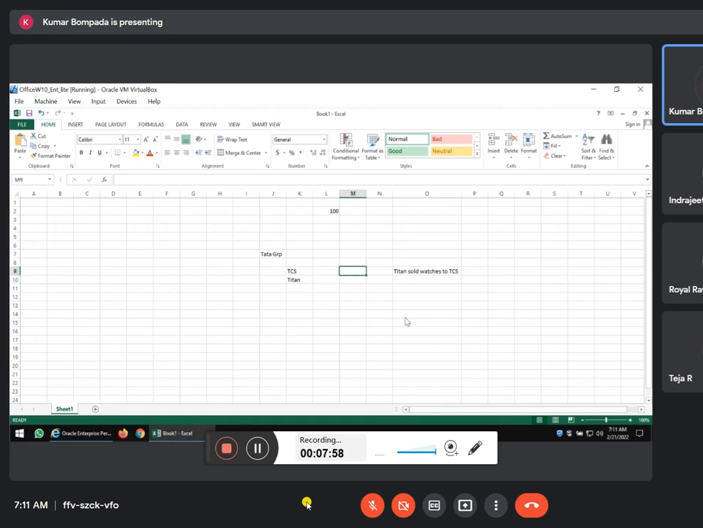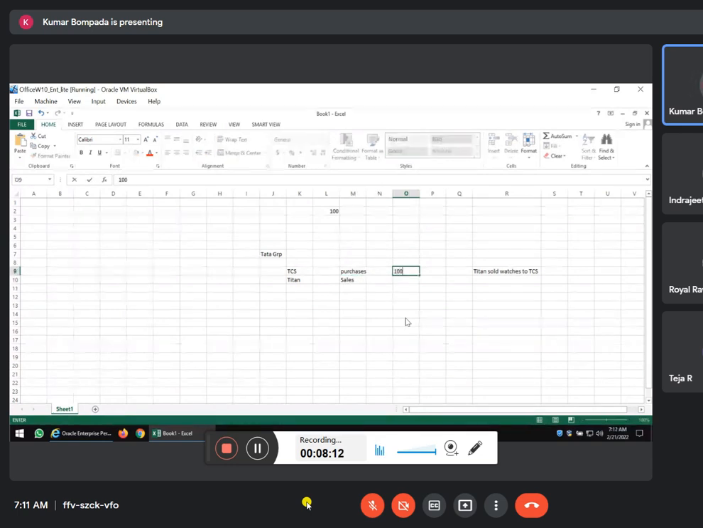So, here, TCS, one minute, let me. So, purchases, sales, right? It should be 100 and 100 only. Then this is a genuine transaction, right? So if the sales and purchase, if any notional profit is involved in this one, then for example, if he purchased for 125, so here this 25 will be a notional profit, okay? So that should be eliminated.